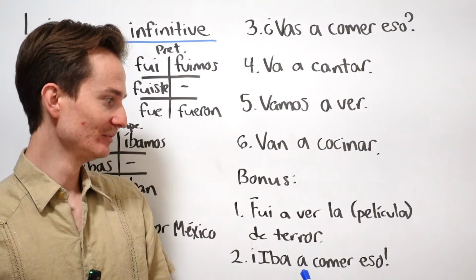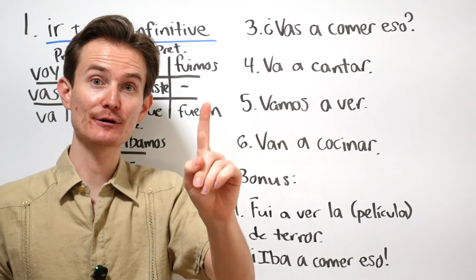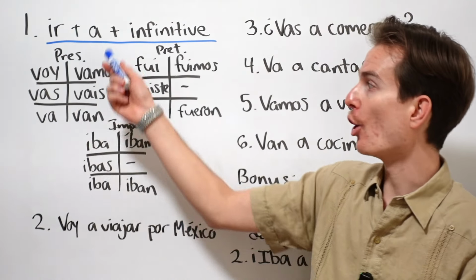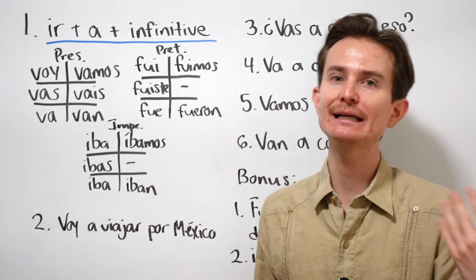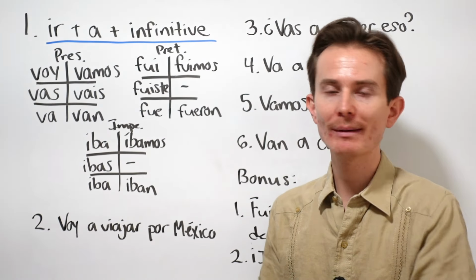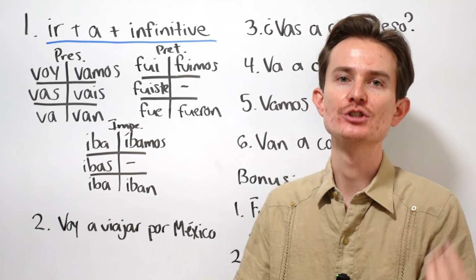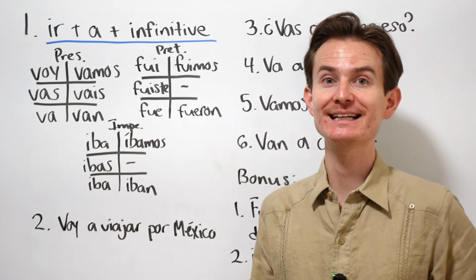Iba a comer eso, okay? That's the first one we're looking at. Informal future. All you need to know are these conjugations plus a, meaning to, and then plus an infinitive. So hablar, comer, vivir, beber, so on and so forth. Let's move on to the next conjugations.